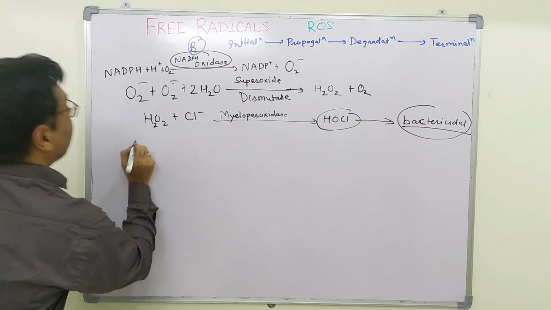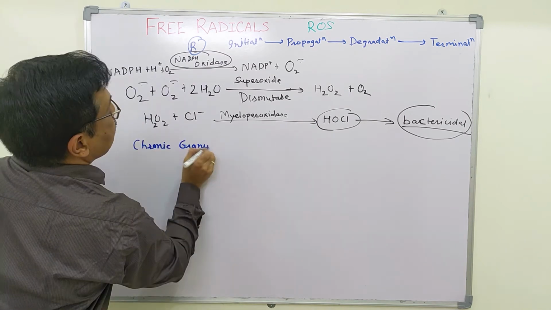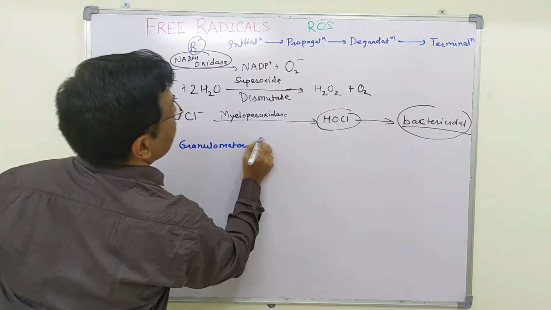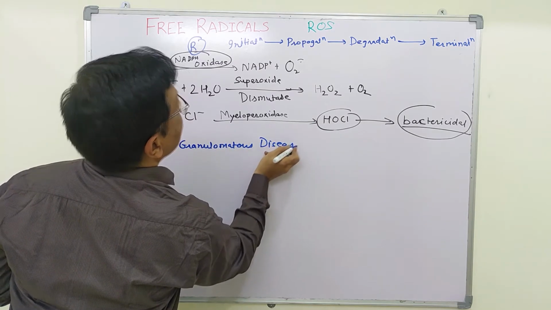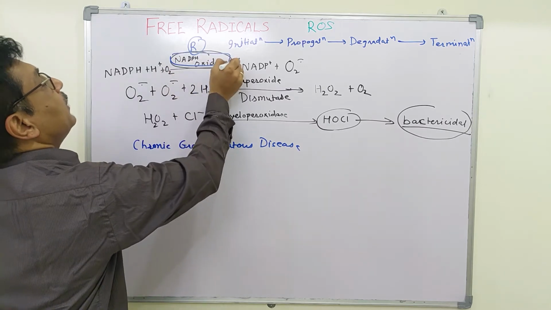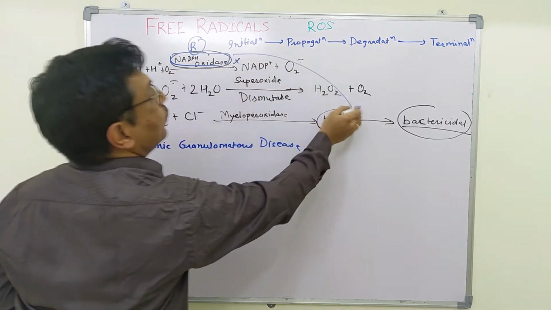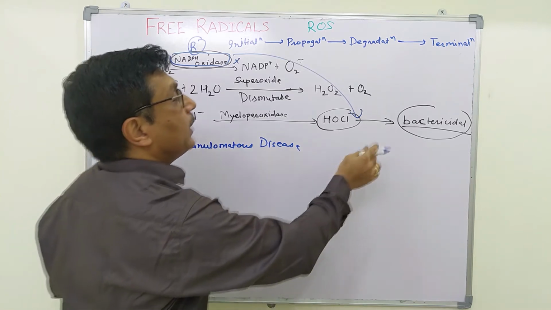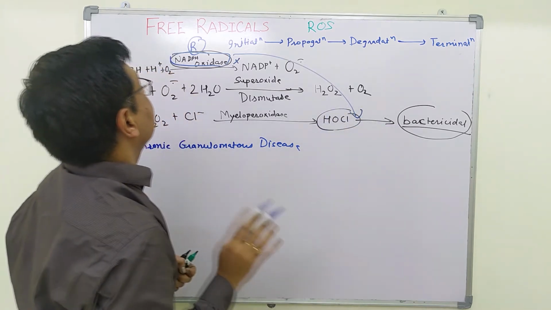The disease is known as chronic granulomatous disease. In this disease, there is deficiency of NADPH oxidase, thereby HOCl or hypochlorous acid cannot be synthesized and bactericidal effect cannot be generated.